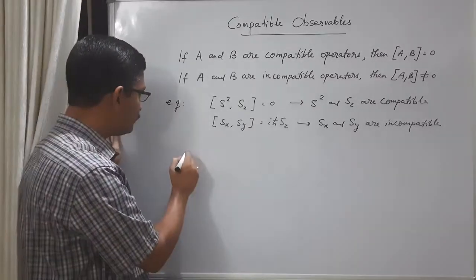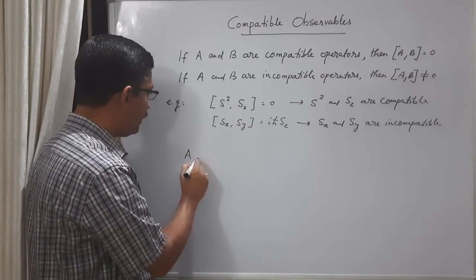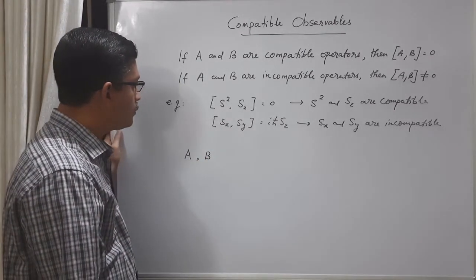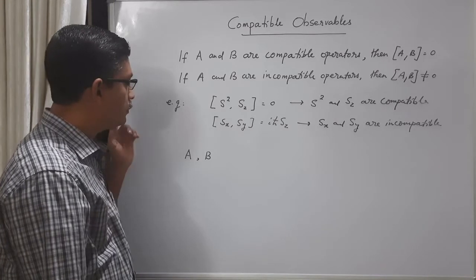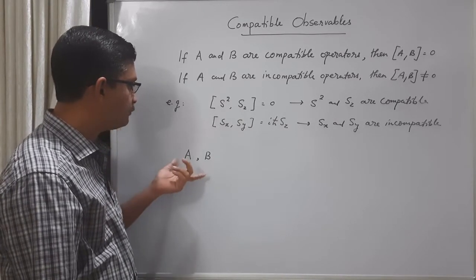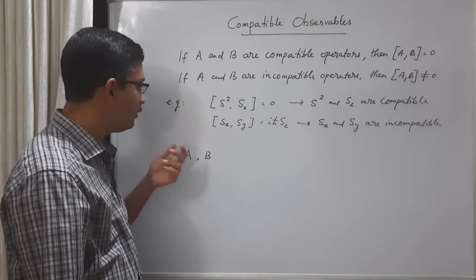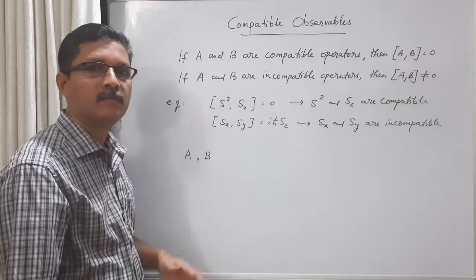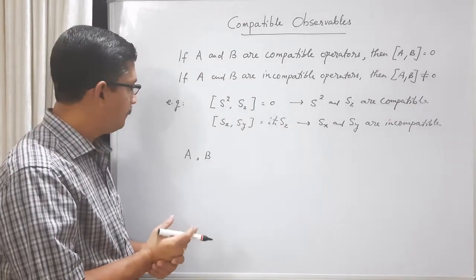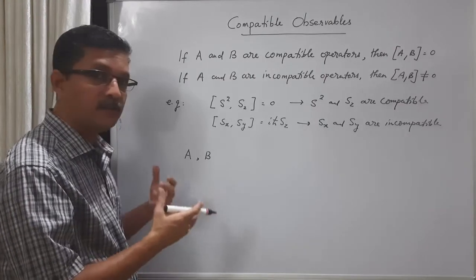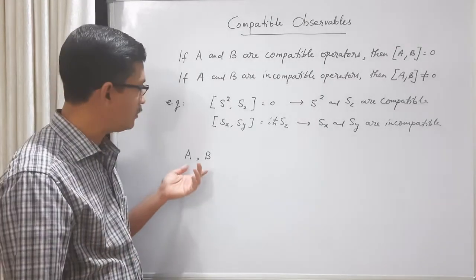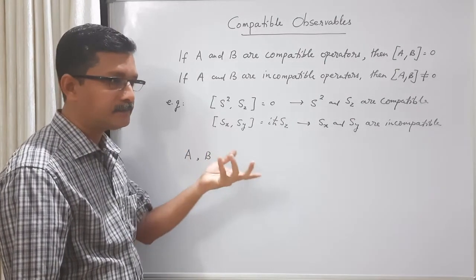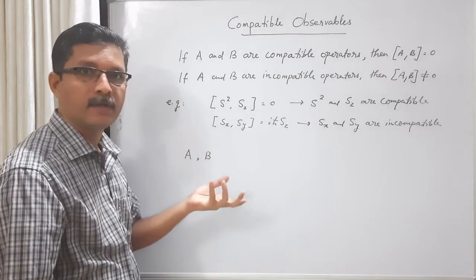Suppose we have two compatible operators A and B, and suppose these operators act on the vector space of the system, which means that we try to measure these compatible observables in a particular state of a system.